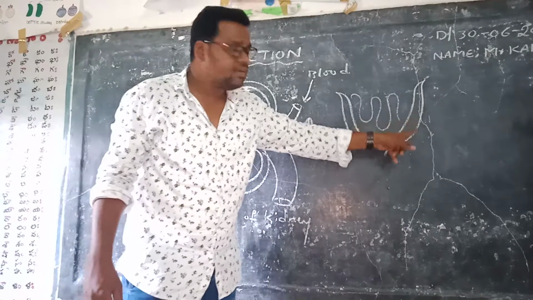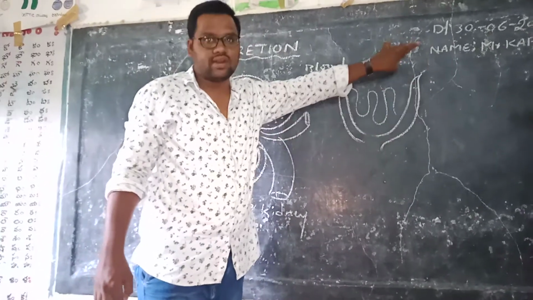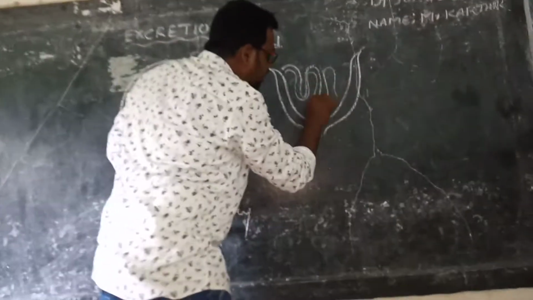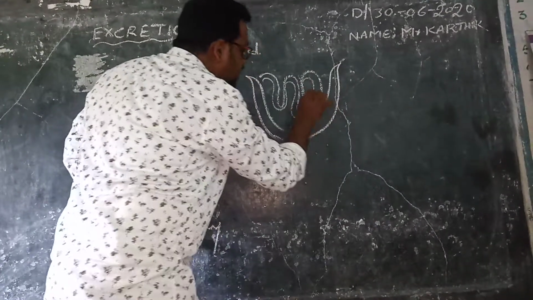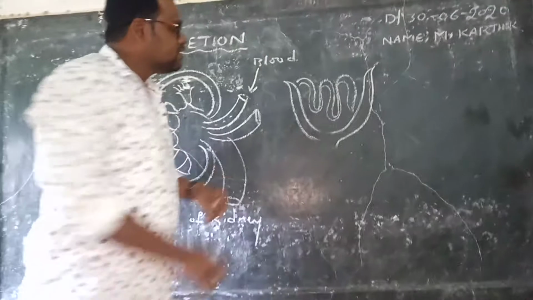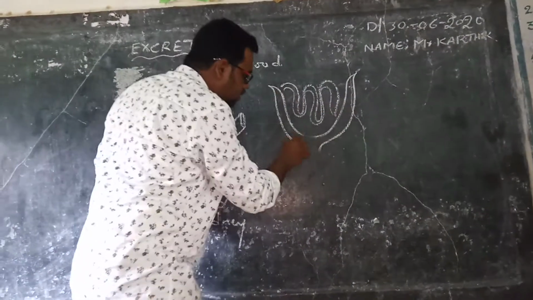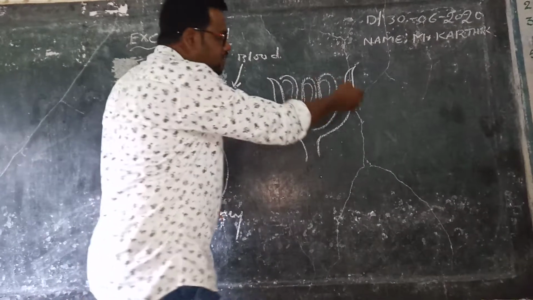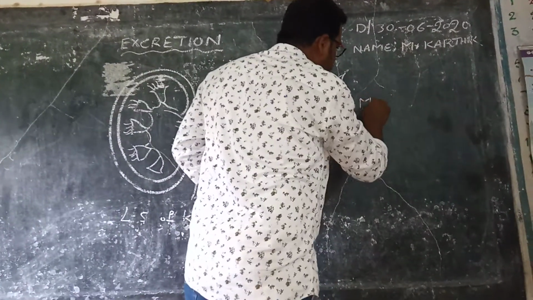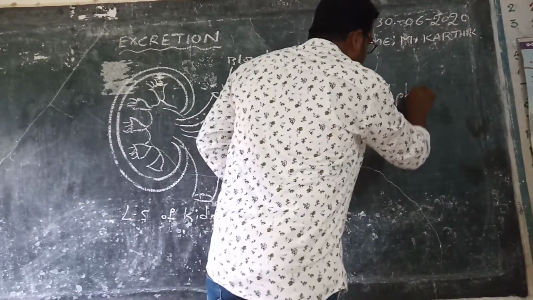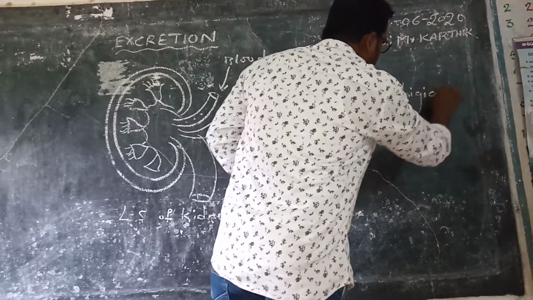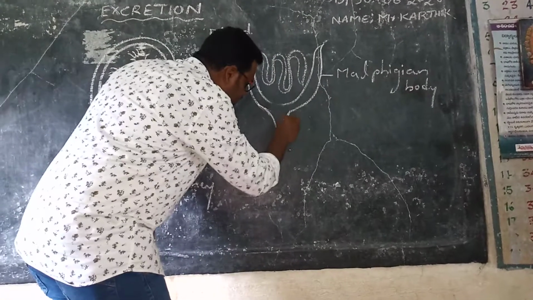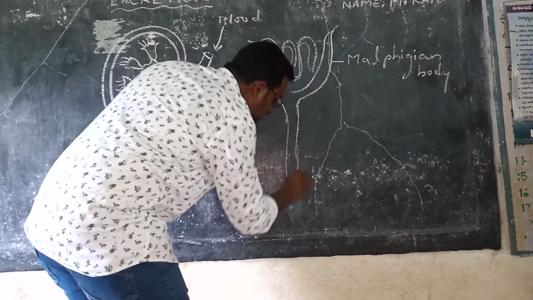So Malpighian body is one of the parts of the nephron. Here, this is the blood capillary, also known as glomerulus, as well as this cup-like structure, Bowman's capsule. These together we are calling Malpighian body. This Malpighian body extends into a tube-like structure called the tubular portion.